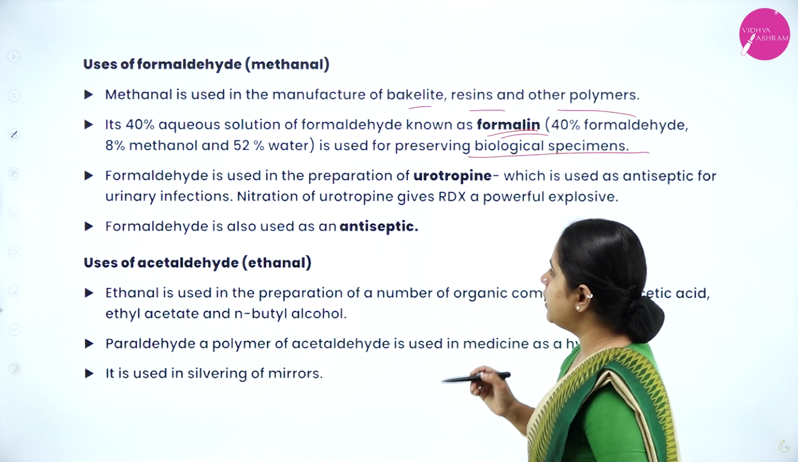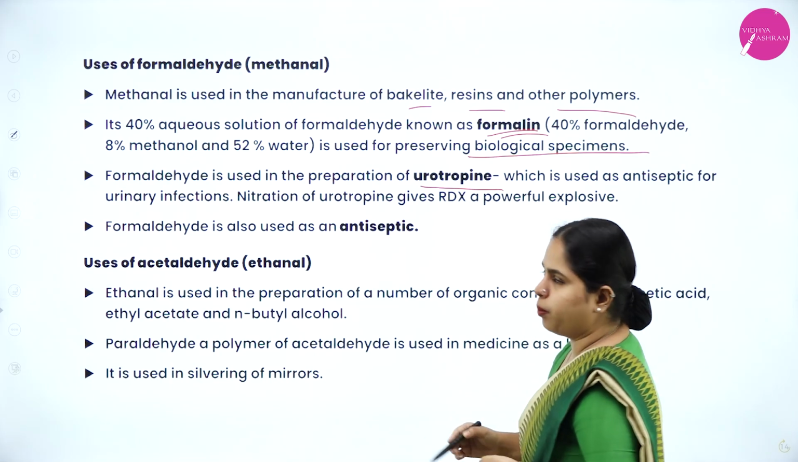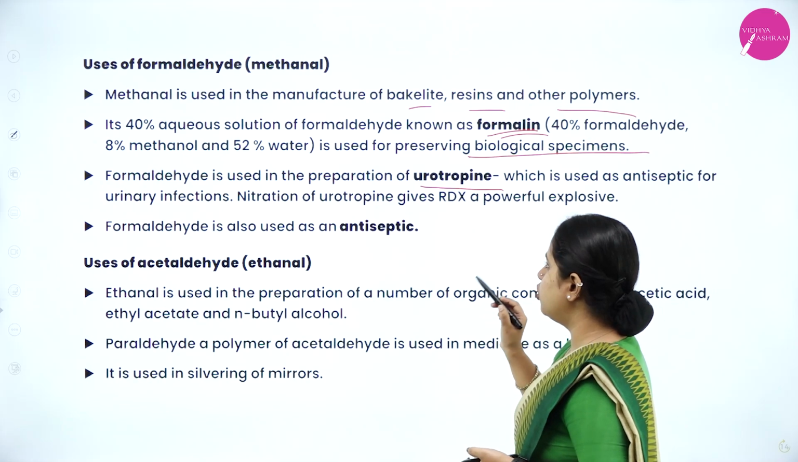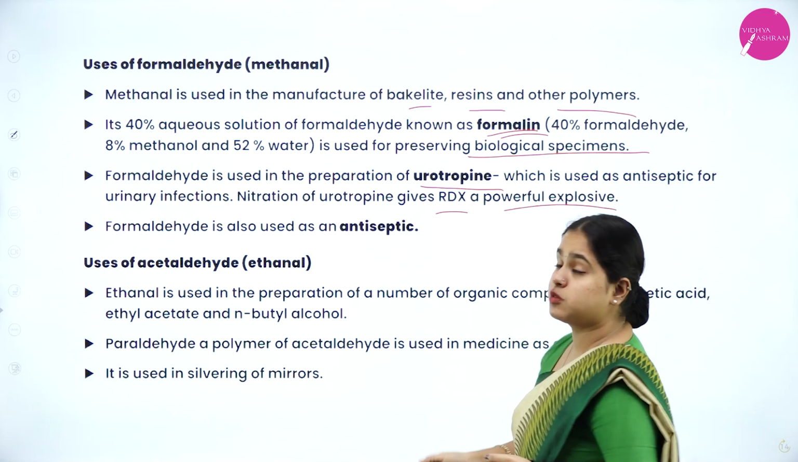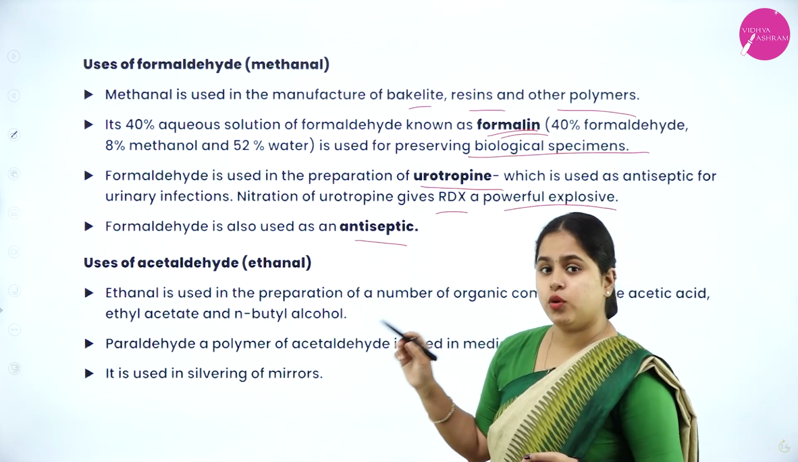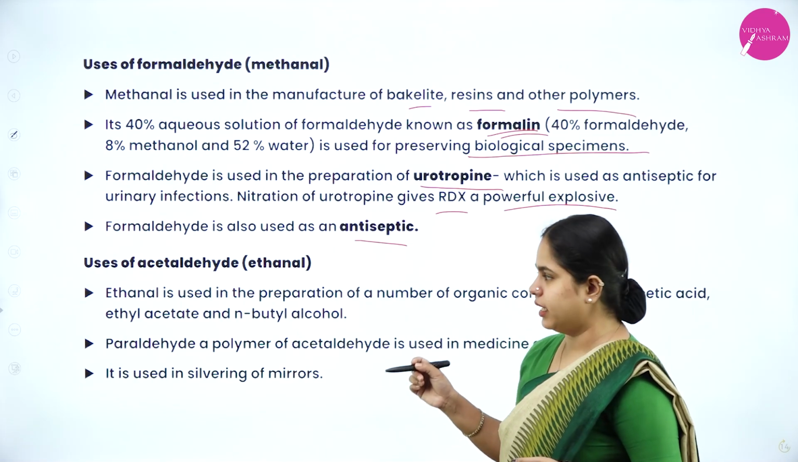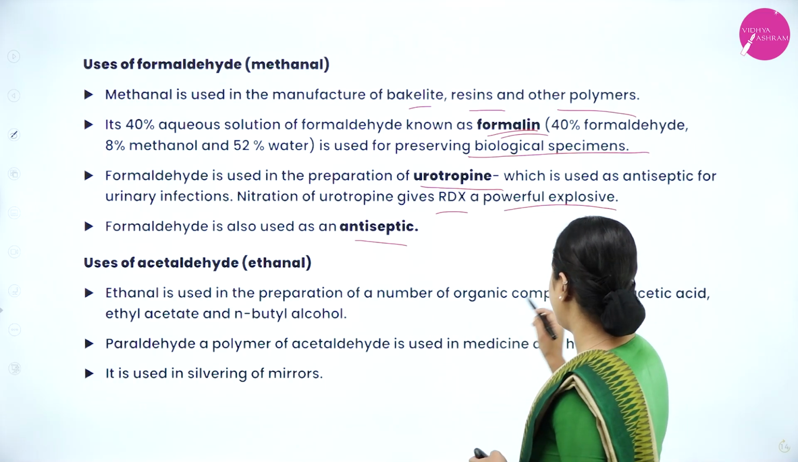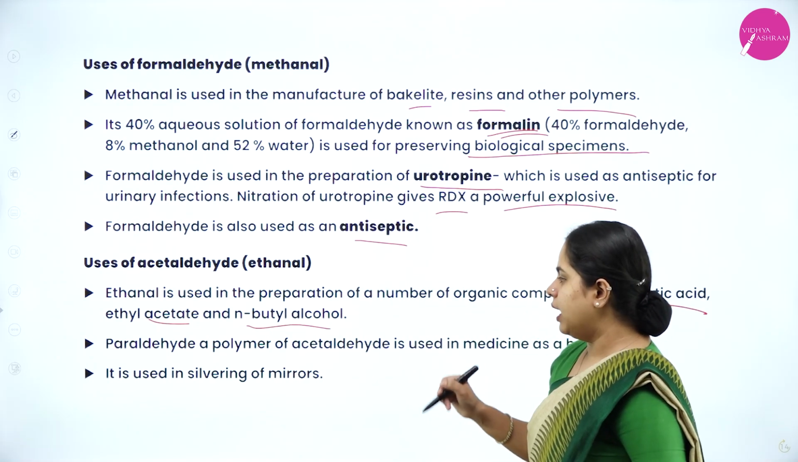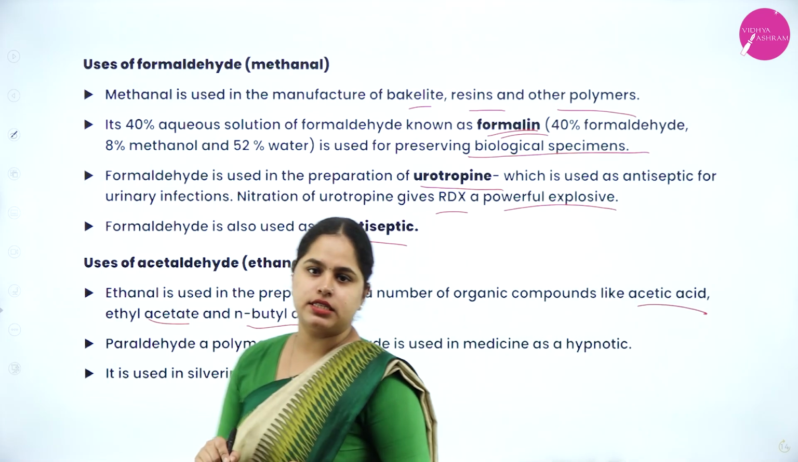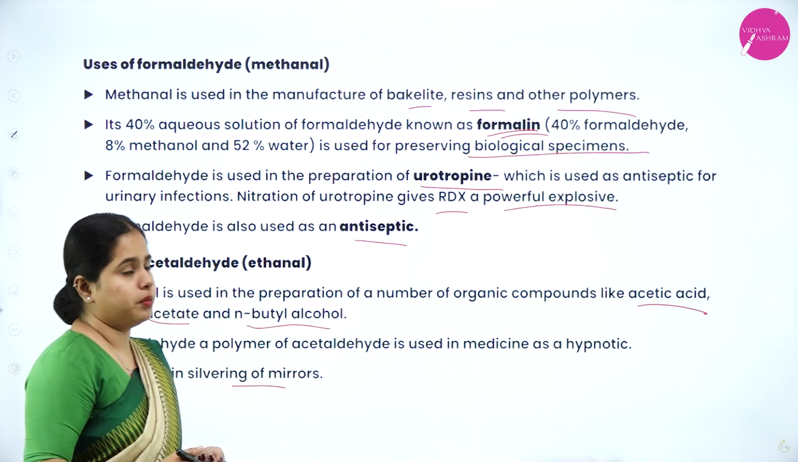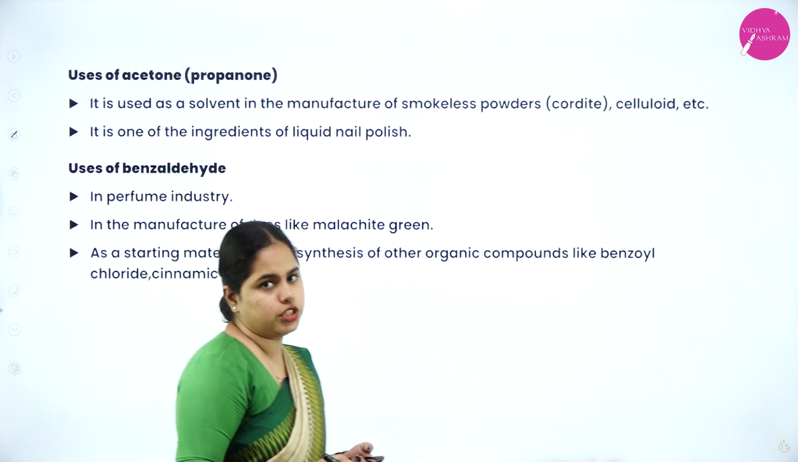Right. Now formaldehyde is used in the preparation of urotropin, which is used in the treatment of urinary infections. Okay, and nitration of urotropin gives RDX, a powerful explosive as well. Formaldehyde is also used as an antiseptic. Now the next one is the use of acetaldehyde, which is ethanal. Ethanal is used in the preparation of a number of organic compounds like acetic acid, ethyl acetate and butyl alcohol. Paraldehyde, a polymer of acetaldehyde, is used in medicine as a hypnotic, and it is also used in the silvering of mirrors. Next one is the use of acetone, which is a ketone, right?